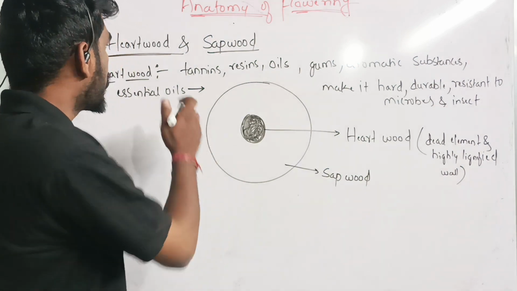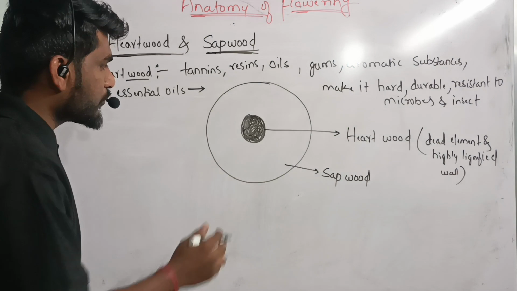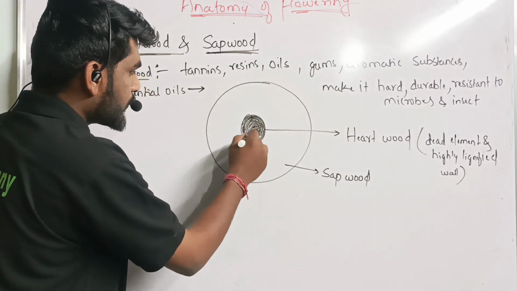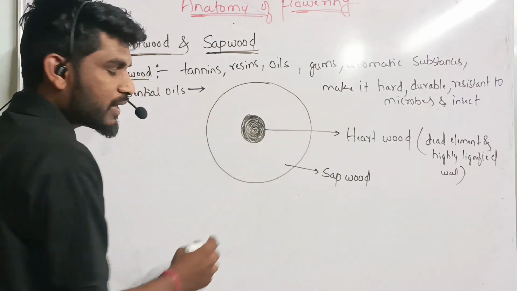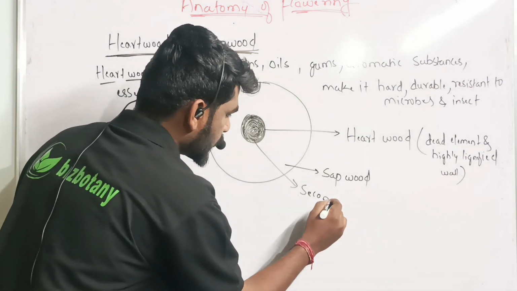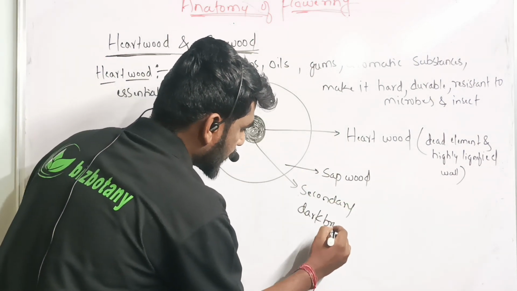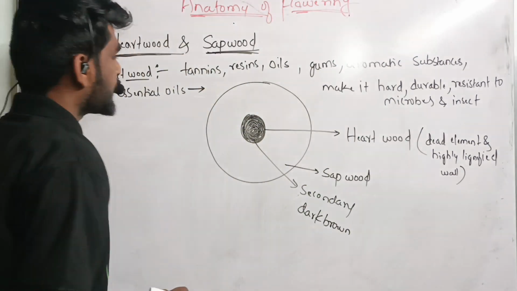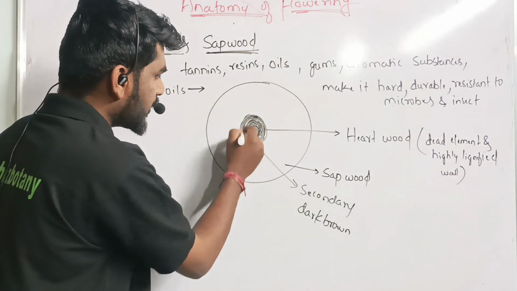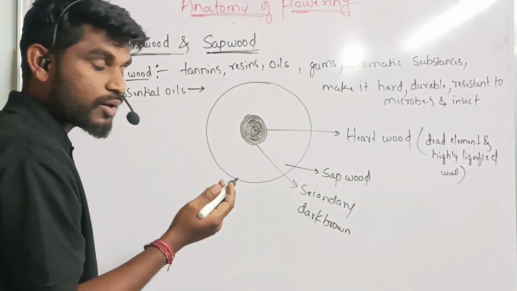Next are the heartwood and sapwood. Heartwood, the central part of the wood, is made up of secondary xylem tissues. Usually it is dark brown in color, which is deposited inside this heartwood, the central portion of the wood.